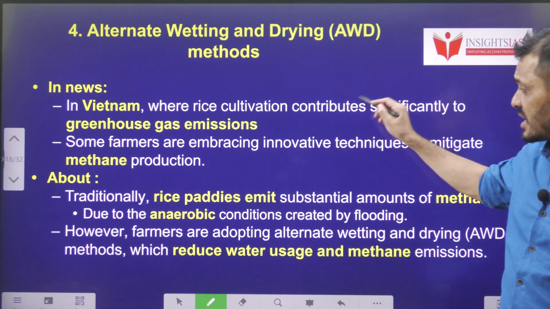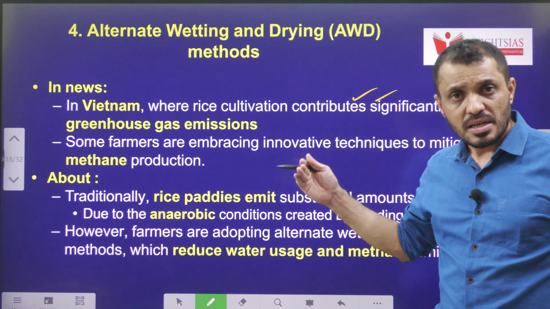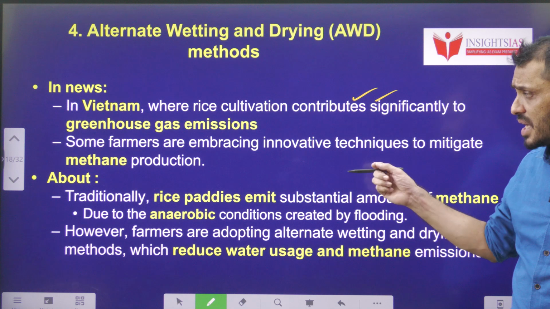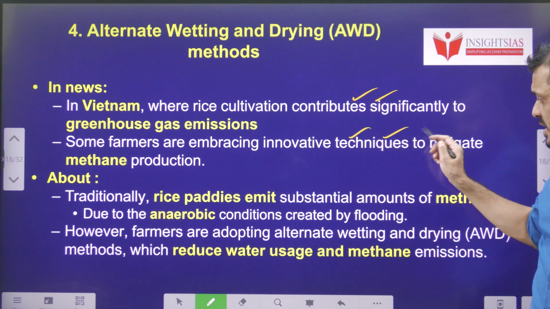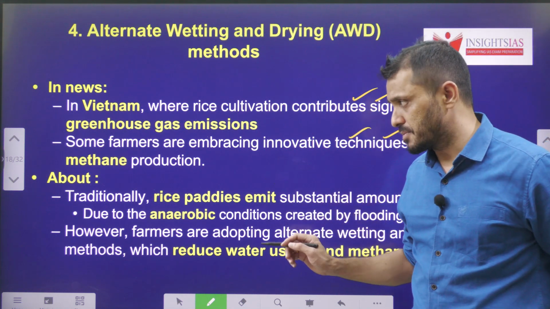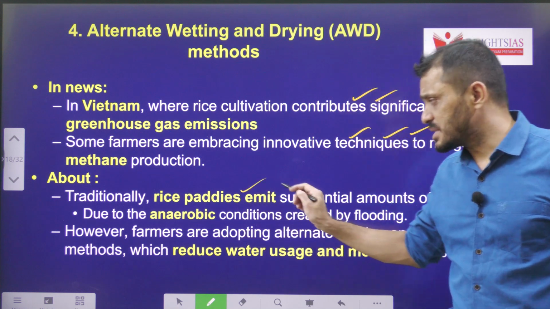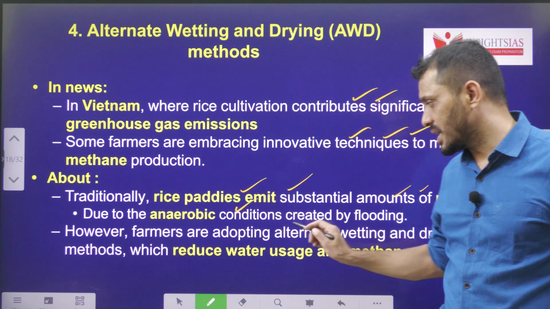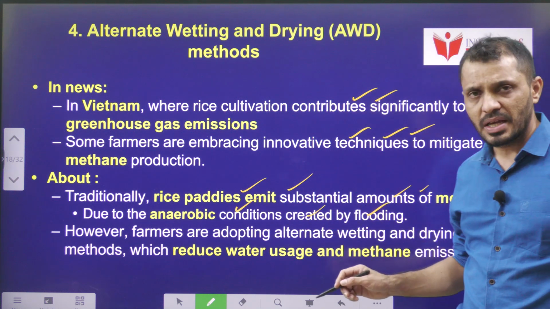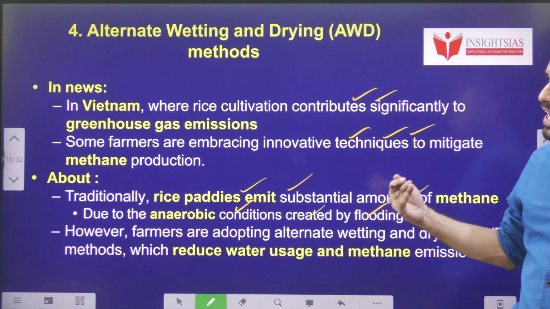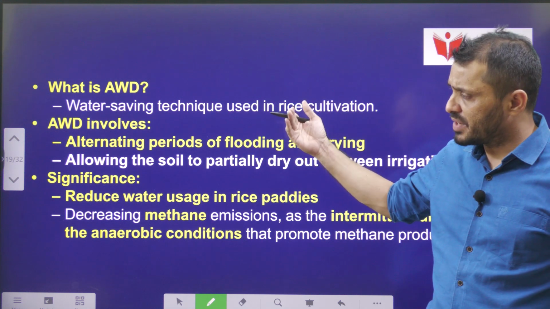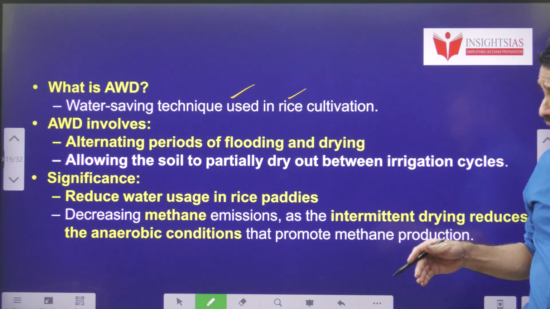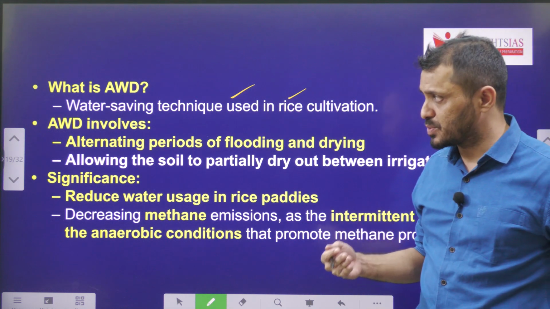In Vietnam, rice cultivation is contributing significantly to greenhouse gas emissions. Some farmers in Vietnam are embracing new innovative techniques to mitigate methane production. Traditionally, rice paddies emit a substantial amount of methane because of the anaerobic conditions created by flooding. However, by adopting this alternate wet-dry technique, farmers would like to save water and reduce methane production as well.